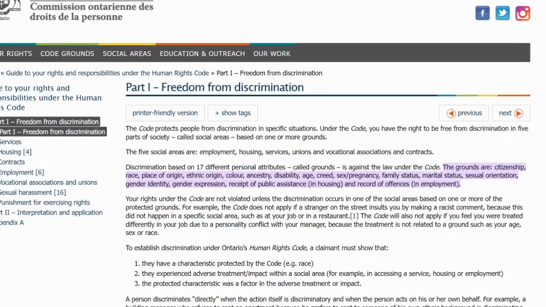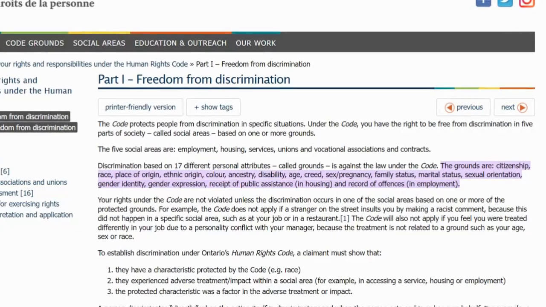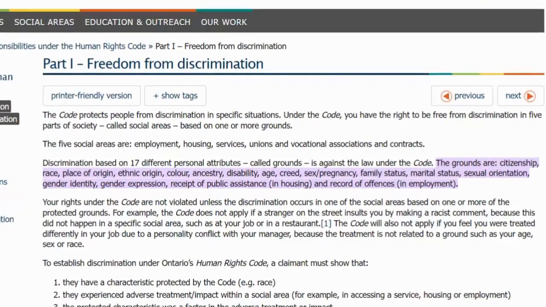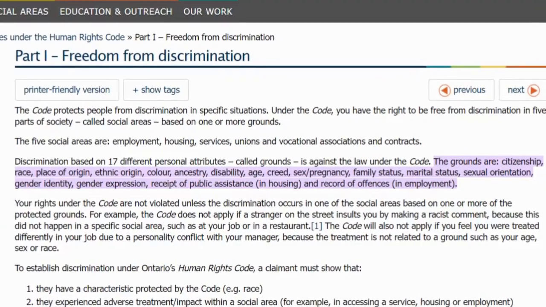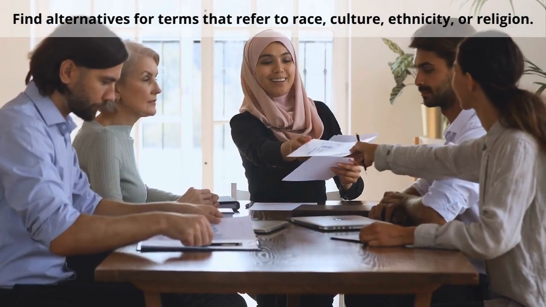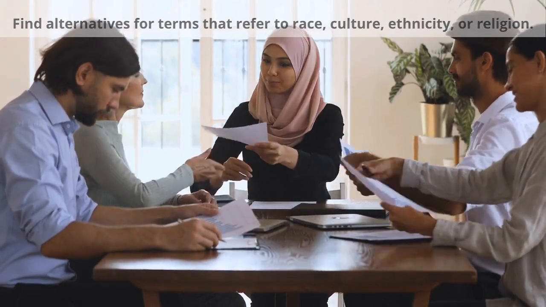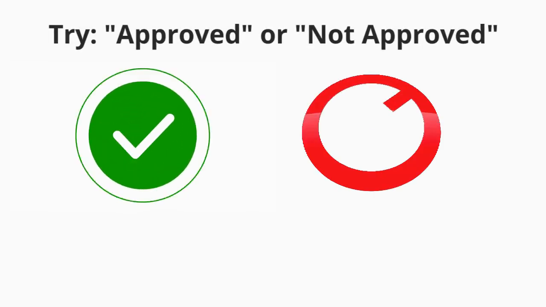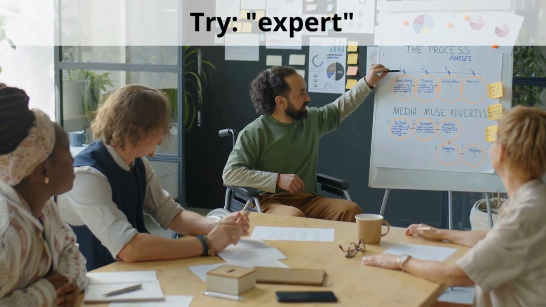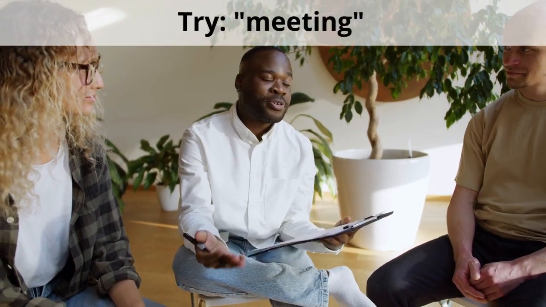Inclusive language avoids words that exclude, stereotype, or marginalize people, especially those belonging to groups protected under the Ontario Human Rights Code. Find alternatives for terms that refer to race, culture, ethnicity, or religion. For example, instead of blacklist or whitelist, try approved or not approved. Instead of guru or ninja, try expert. Instead of powwow, try meeting.